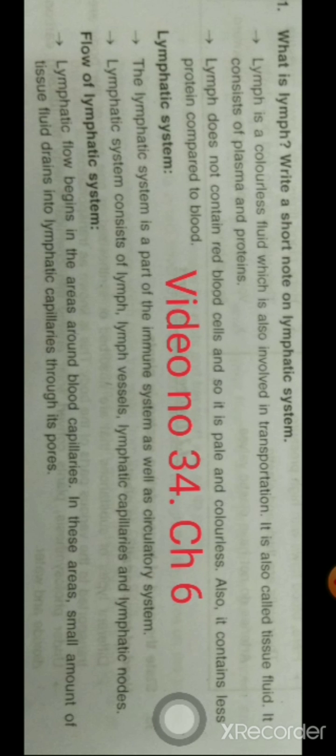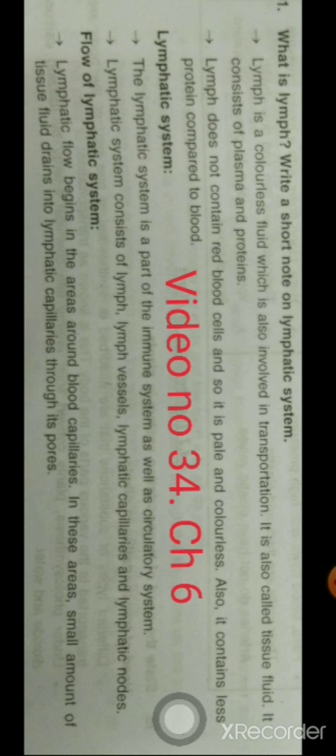Lymphatic system. The lymphatic system is a part of the immune system as well as the circulatory system. The lymphatic system consists of lymph vessels, lymphatic capillaries, and lymphatic nodes.